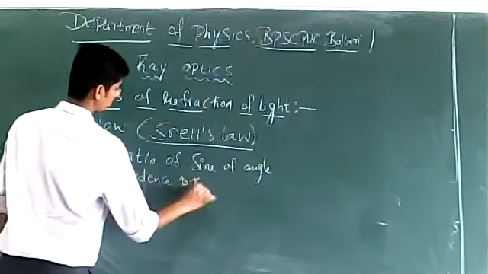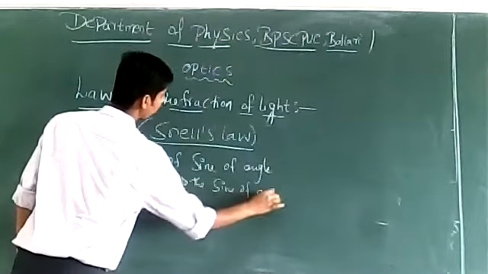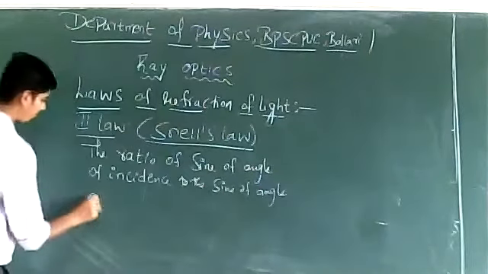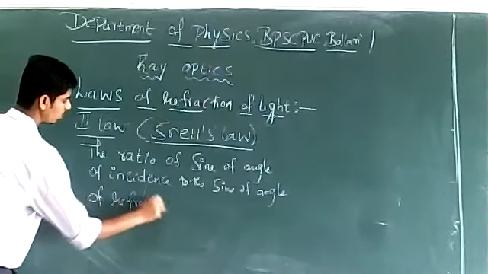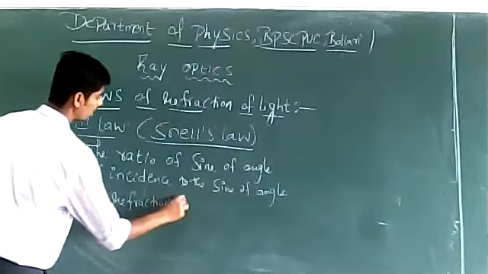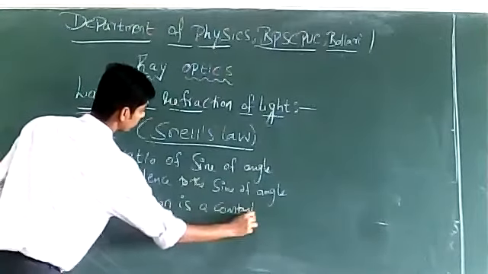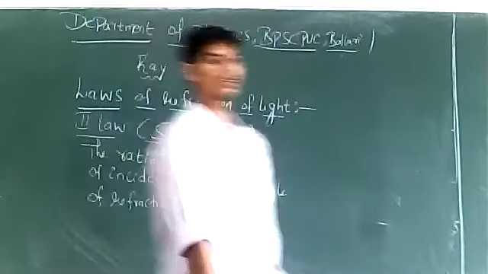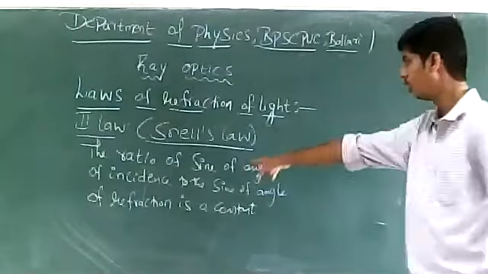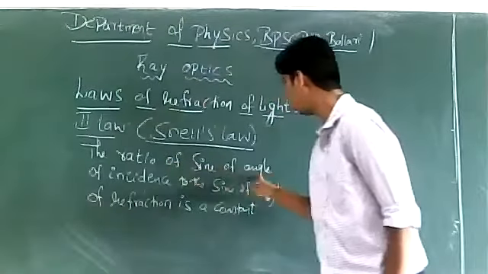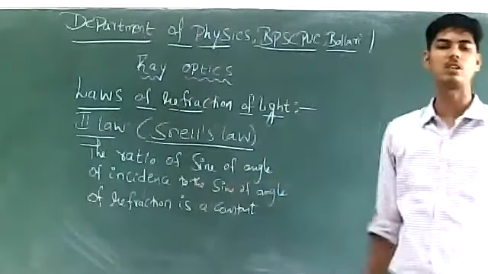According to the second law of refraction, the ratio of the sine of the angle of incidence to the sine of the angle of refraction is a constant.